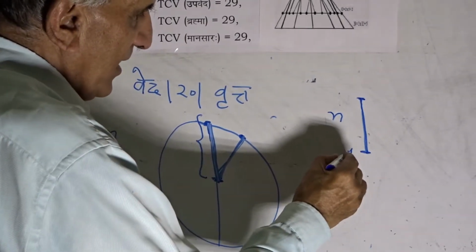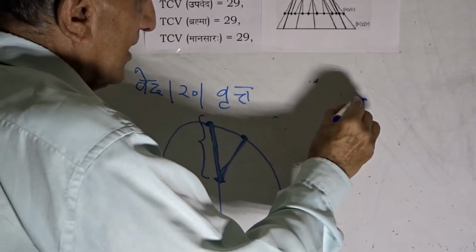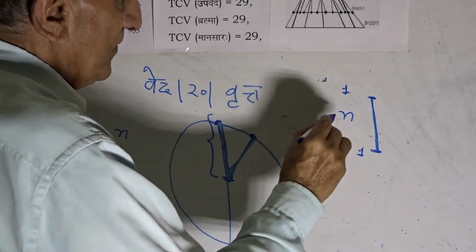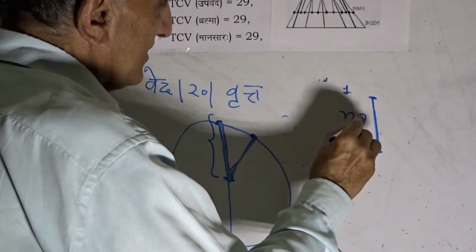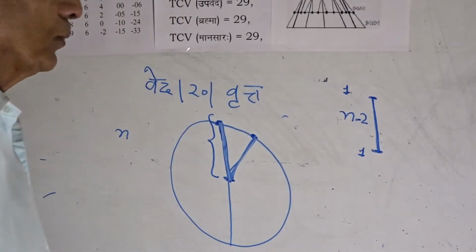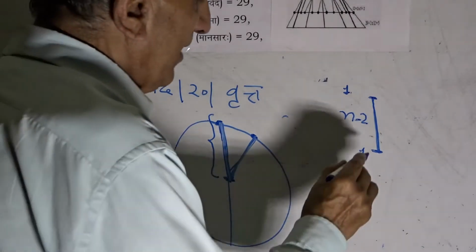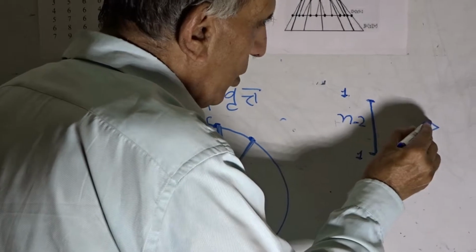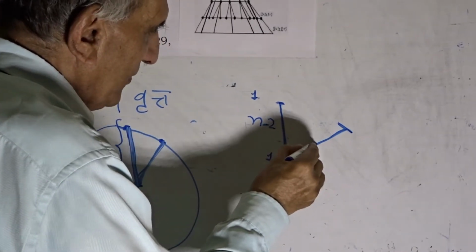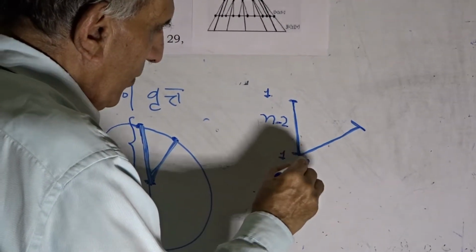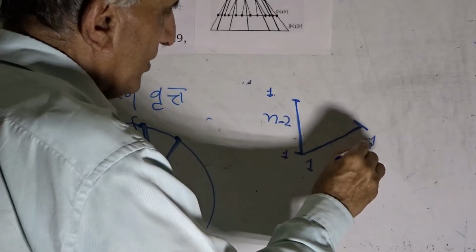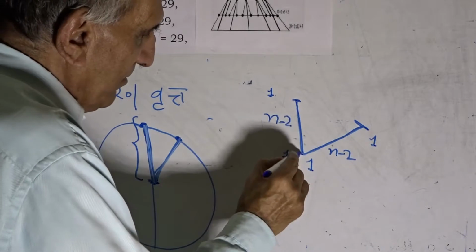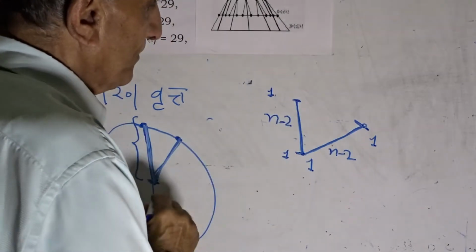One point is here as the center, another point is here at the circumference, and the balance number of points are n minus 2. Now when we have a second radius line or a second dimension, then again we will have 1 point here, 1 point here, and n minus 2 points remaining between this pair of endpoints.